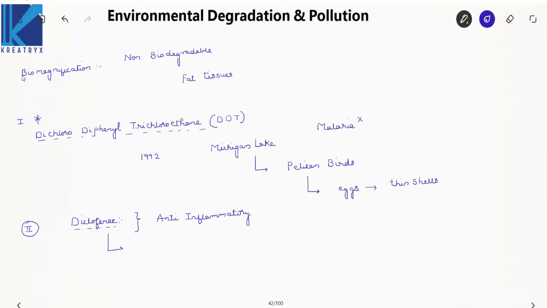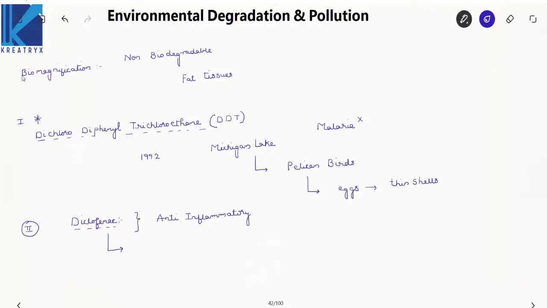Now I will explain it in detail. This diclofenac is given to animals, and in these animals the diclofenac concentration increases due to biomagnification. After their death, these carcasses are eaten by vultures, and this diclofenac enters the body of vultures, which causes kidney failures in the vultures.